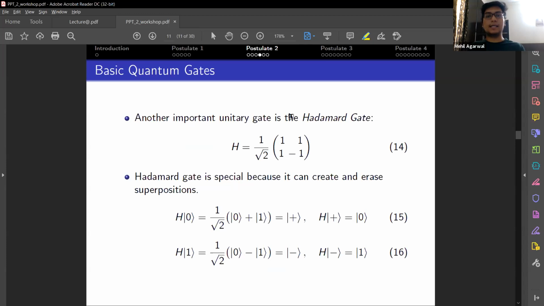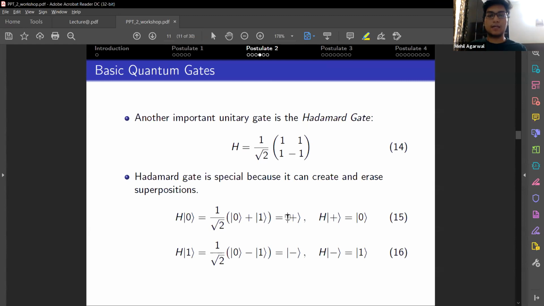Another very important gate is the Hadamard gate. Now, why is this gate important? This gate can create or erase superpositions. If you see it acting on the state 0, it turns into the state 0 plus 1. Now this is called an equal superposition of state 0 and state 1.